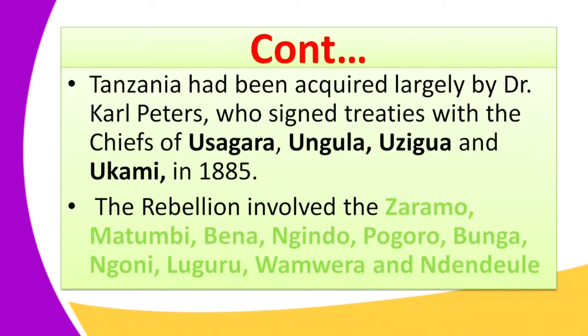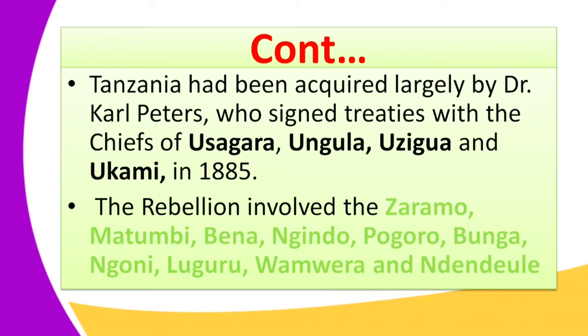The rebellion involved communities in Tanganyika such as the Zaramo, Matumbi, Bena, Gindo, Pogoro, Bunga, Ngoni, Bunguru, Wamwera, and the Ndule.